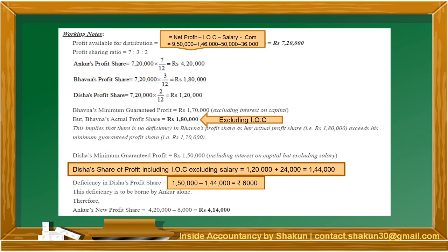Therefore his actual share of profit will be 4,14,000. The 6,000, the deficiency amount, will be added to Disha's profit. Now Disha's profit was 1,20,000, not 1,44,000. 1,44,000 was calculated only for the purpose of calculating the deficiency. So her actual share of profit was 1,20,000, to which we add the deficient amount of 6,000, thereby her profit comes out to be 1,26,000.